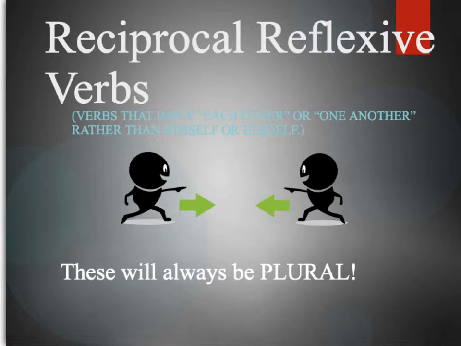These verbs, by their very nature, will always be used in the plural forms. So we do things for one another, they do things for one another, you and I do things for one another, you guys do things for each other. It's always plural. So they're always going to appear in French in the vous form, the nous form, and in the il, elle plural form.